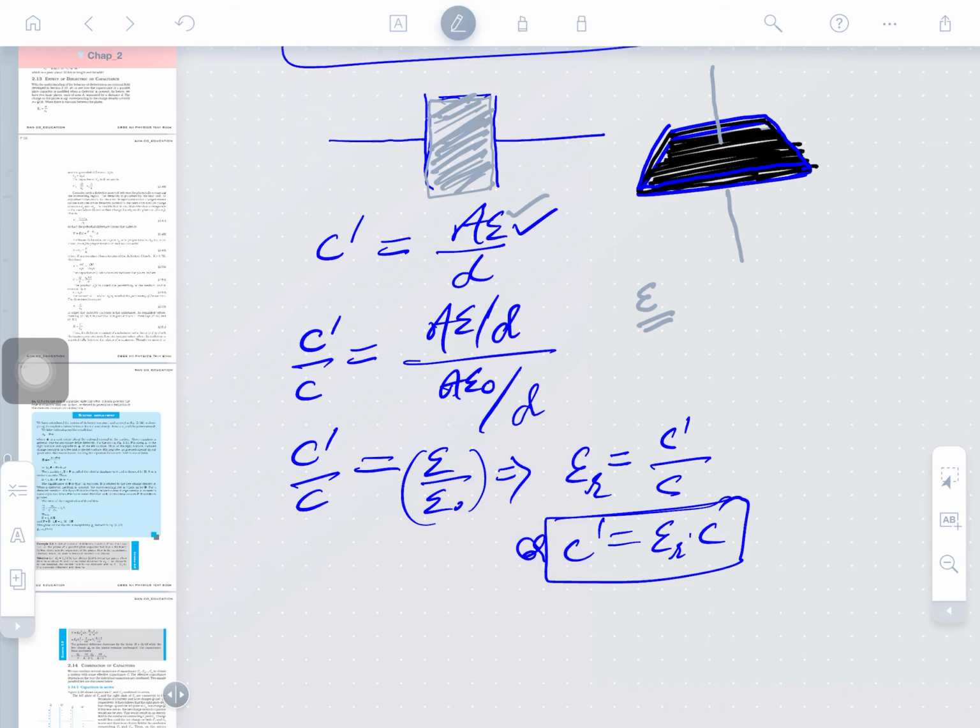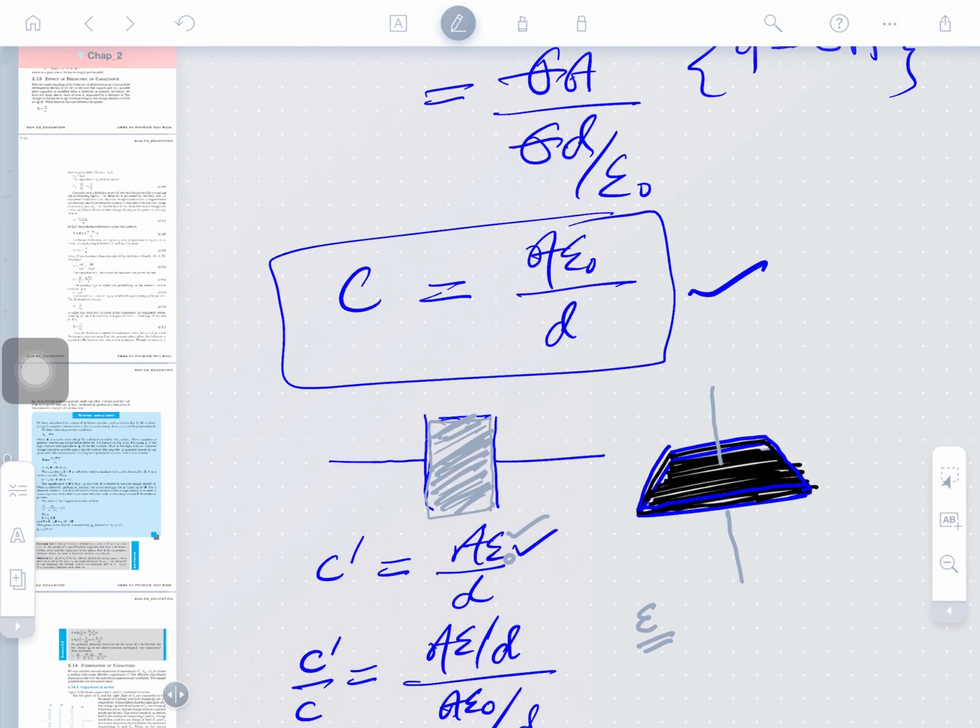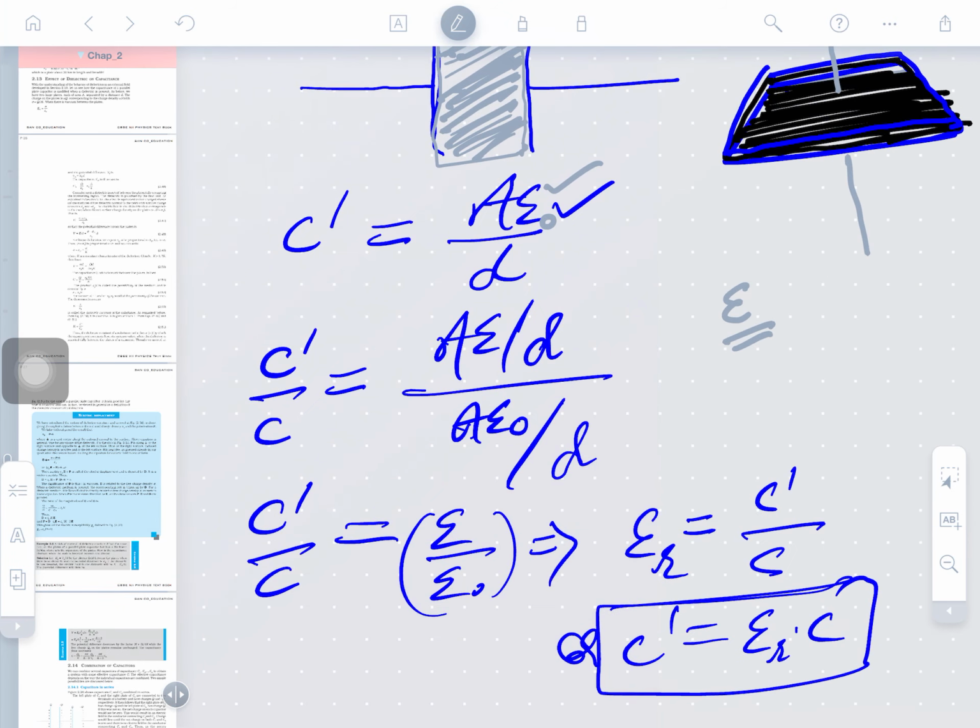We have taken epsilon naught for the air or vacuum between the two plates of the capacitor. But when the whole region between the plates is filled by a dielectric material, then the electric field intensity will also be affected. Is that clear? How can we say that the dielectric material will affect the capacitance, and in what manner? I have taken a short way of representing this capacitance.